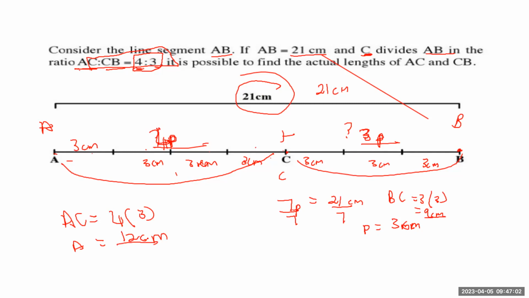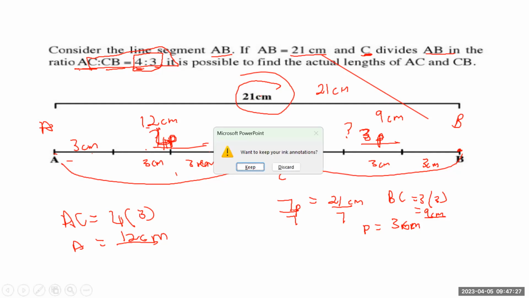Yes, 21. I could have said 21 centimeters minus 12 was going to give me whatever is missing here, which is equal to 9 centimeters. Are we good then? Yes. Okay. Let's move from here then.